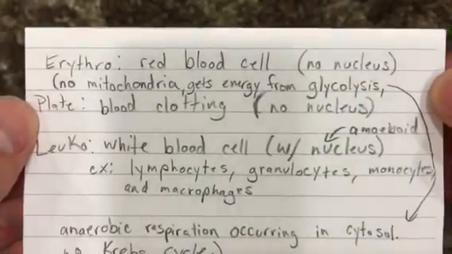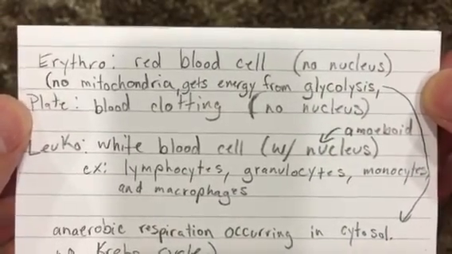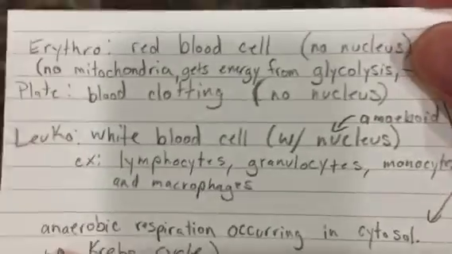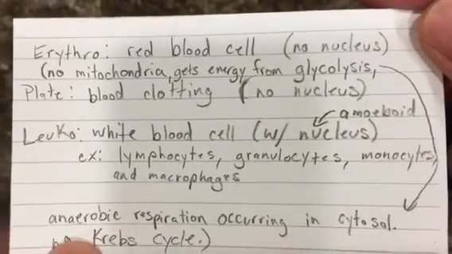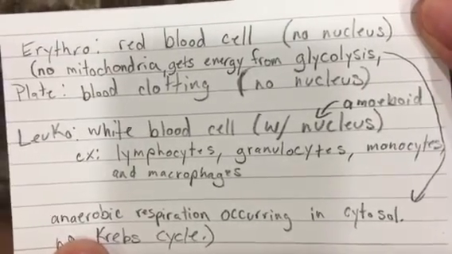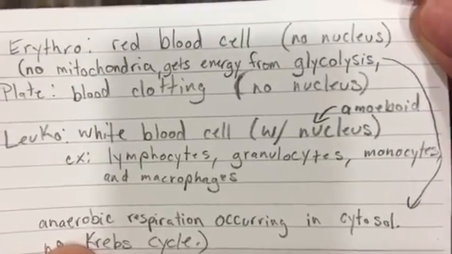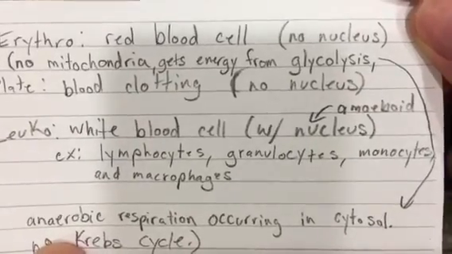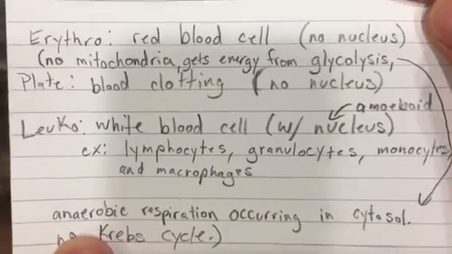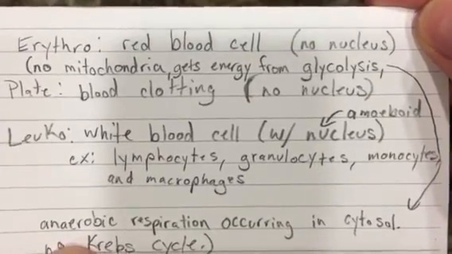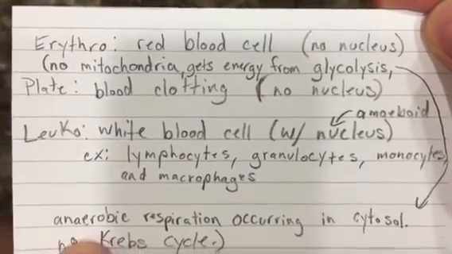Platelets, blood clotting, no nucleus. Leukocytes, white blood cell with nucleus. So it's a white blood cell with a nucleus. Ameboid, maybe that's the one with nucleus. Examples are lymphocytes, granulocytes, monocytes, and macrophages.